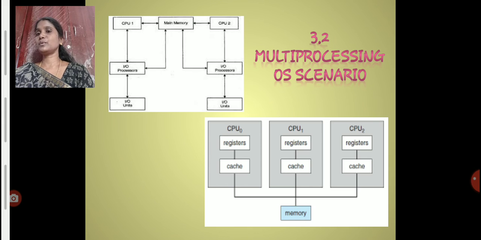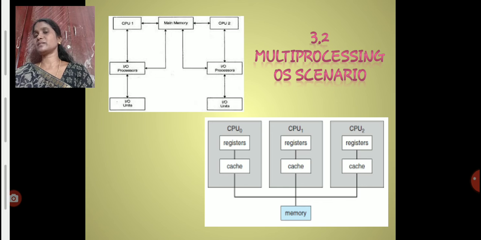Here we have given two scenarios. On the top left, we see one main memory shared by two processors, and every processor is connected with an IO processor and IO units and so on. In the second scenario on the bottom right, we see three processors connected with one memory.